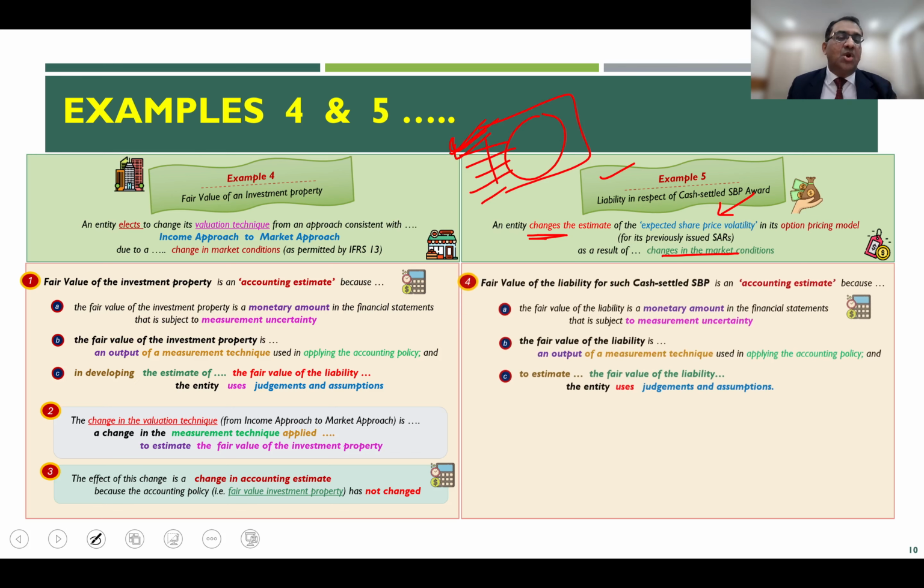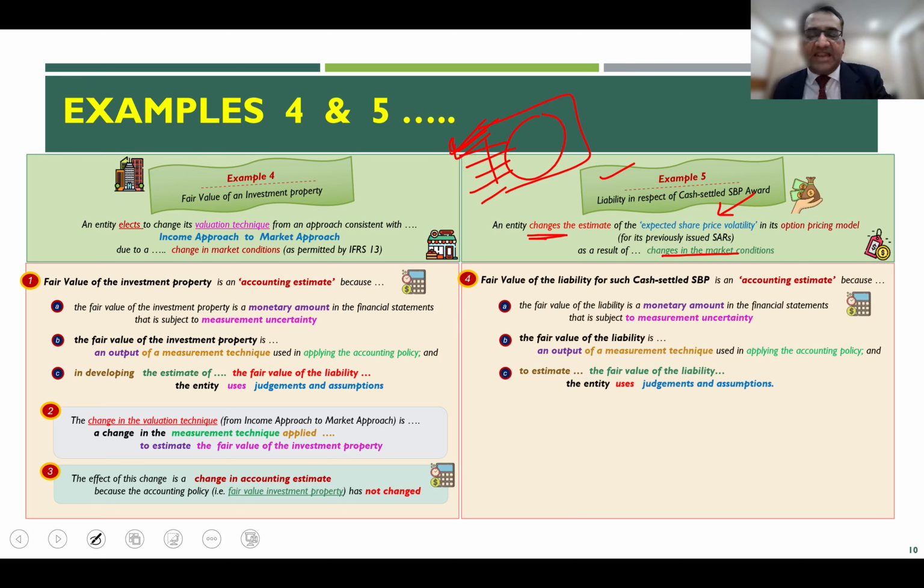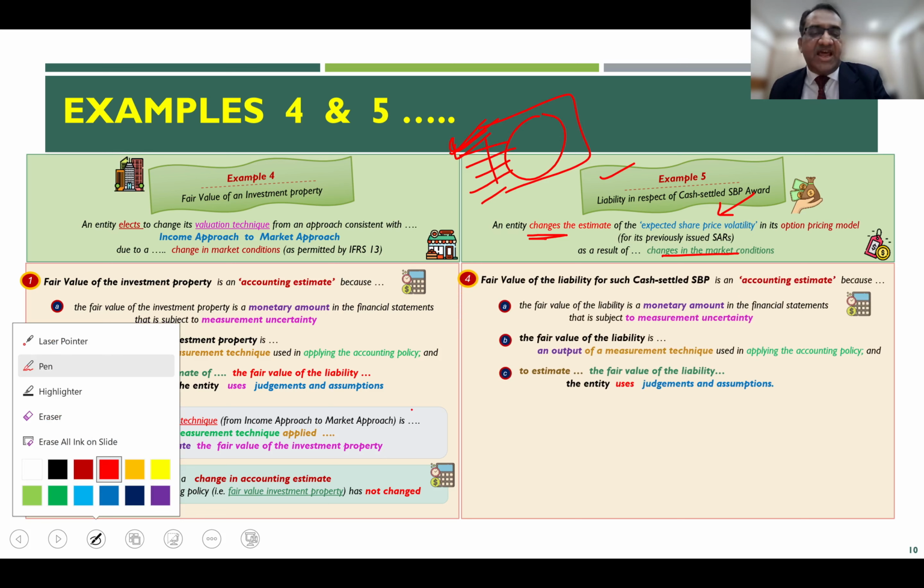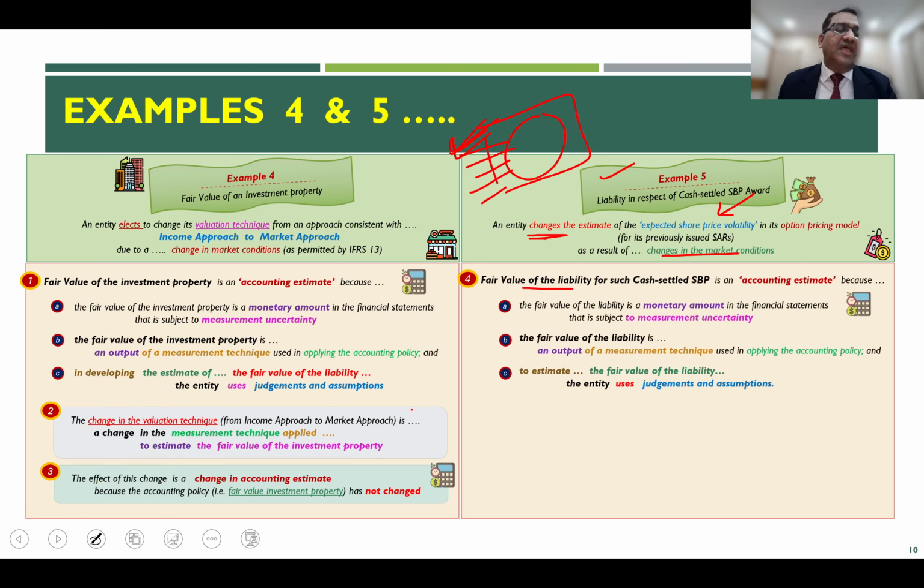So in this case, example 5 clarifies that the fair value of the liability for such a share-based payment award is a change in accounting estimate, because all these three logics apply here.